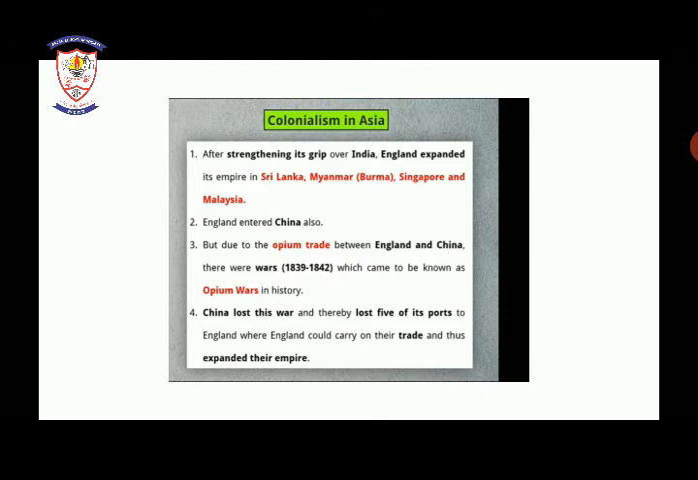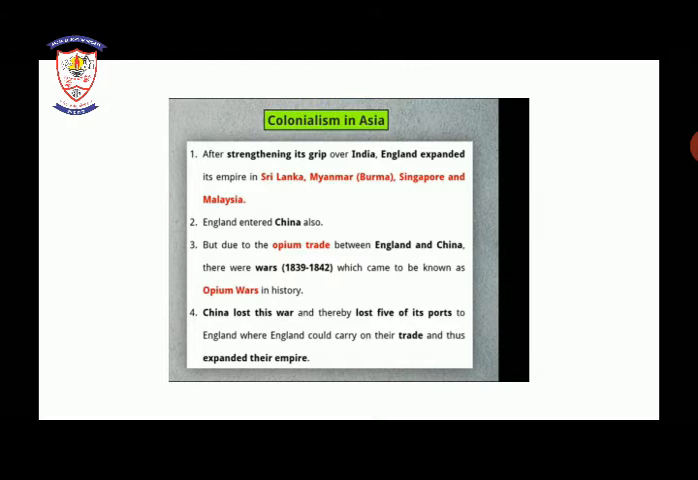First point, after strengthening its grip over India, England expanded its empire in Sri Lanka, Myanmar, Singapore and Malaysia. So what happened after the Europeans strengthened their grip over India? England expanded its colonies. They expanded their empire in Sri Lanka, Myanmar, Singapore and Malaysia.